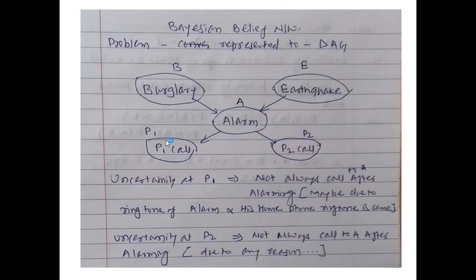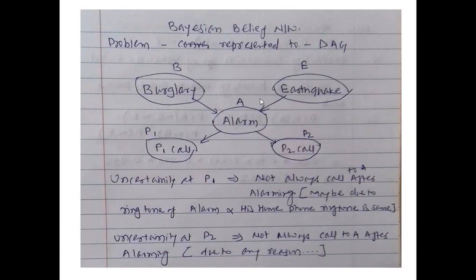The case may be that this person P1 will be called, the person who is at home, as this system is set up. So P1 will get the call. If P1 does not receive the call, and the alarming has been there for 30 seconds with no reply from the owner, then the alarm will call the person P2. So this problem statement is molded through this directed acyclic graph: burglary, earthquake, then alarm at the home. If nobody is at home, then after maybe 30 seconds it will call person P1 as well as person P2.